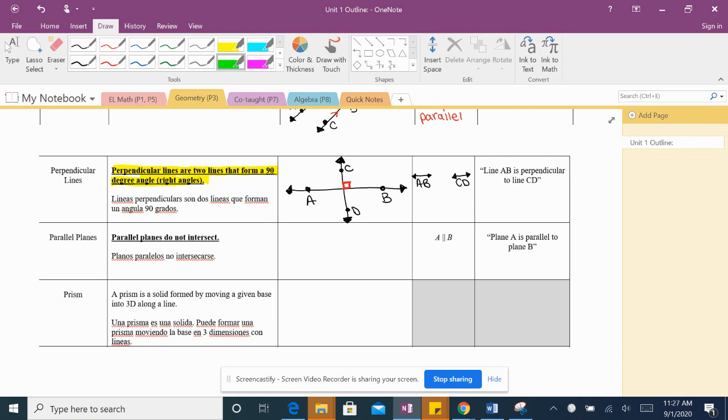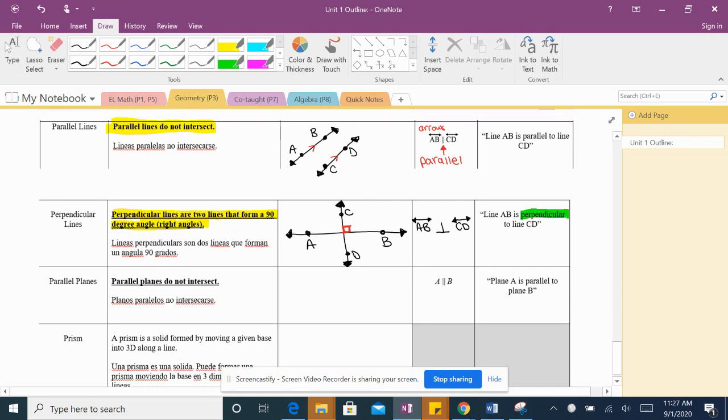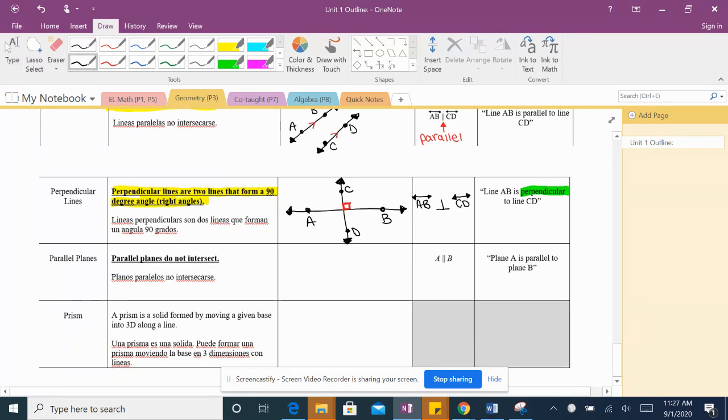But this word here, perpendicular, has a different symbol. This symbol looks like a reverse T. Este símbolo es una T, pero al revés. So aquí parallel es un 11, pero 11 grande. Y aquí perpendicular es una T, pero al revés. So this means perpendicular.